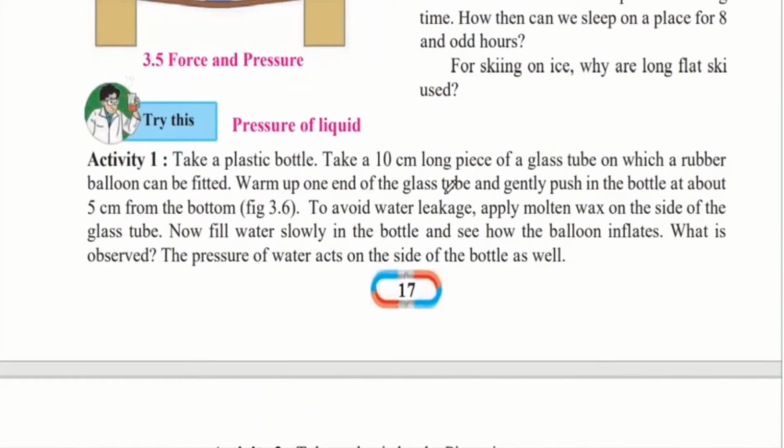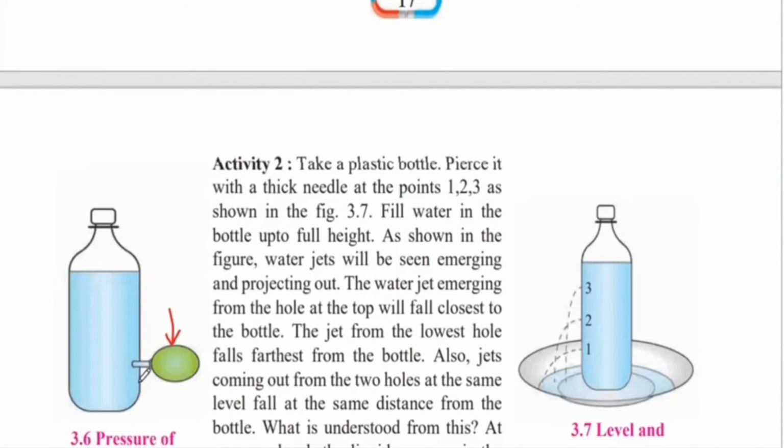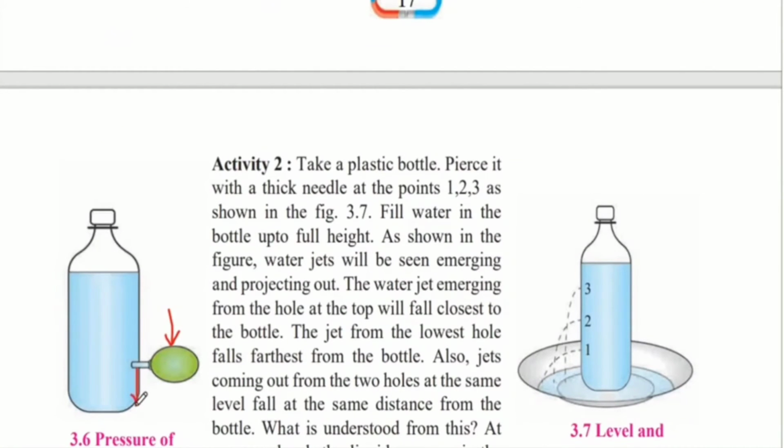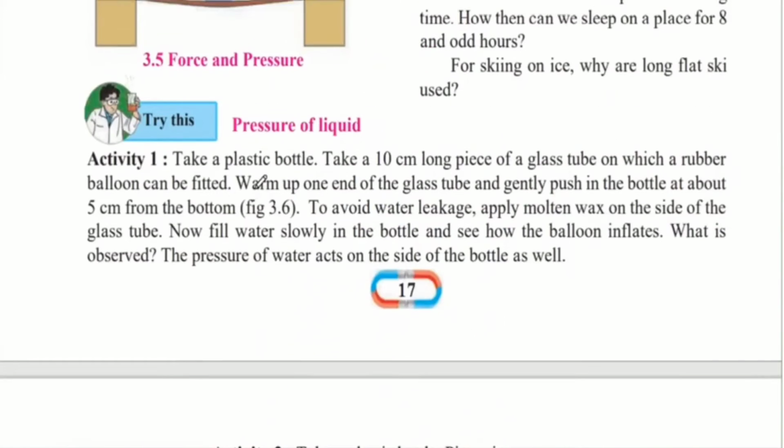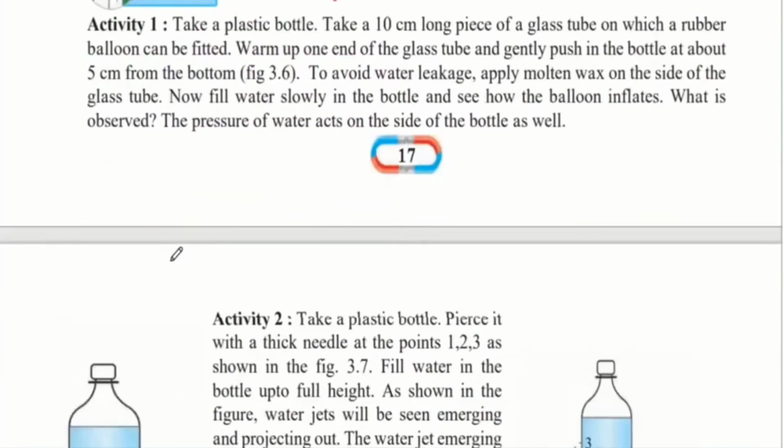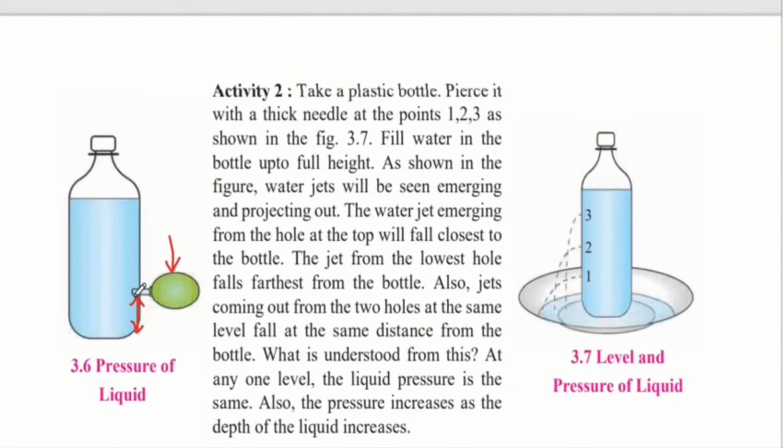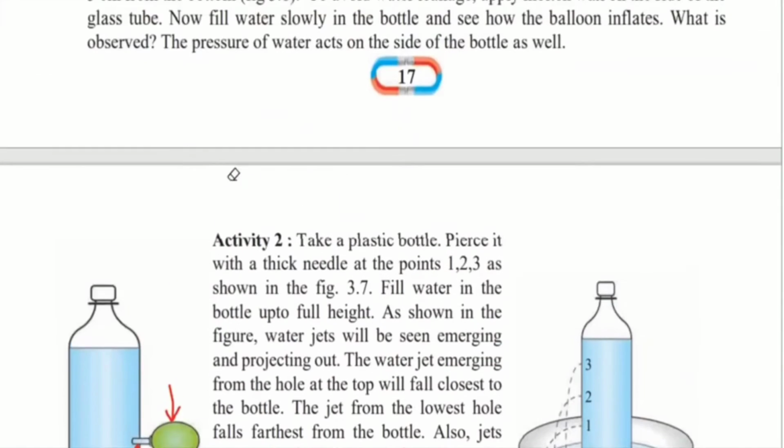Warm up one end of the glass tube and gently push it into the bottle at about 5 cm from the bottom. We will push this glass tube inside the bottle by heating it so that we can easily push it in. To avoid water leakage, apply molten wax on the side of the glass tube. If the hole created is larger, the water may fall out. Therefore, we will apply the wax around this tube so that it can be easily sealed.